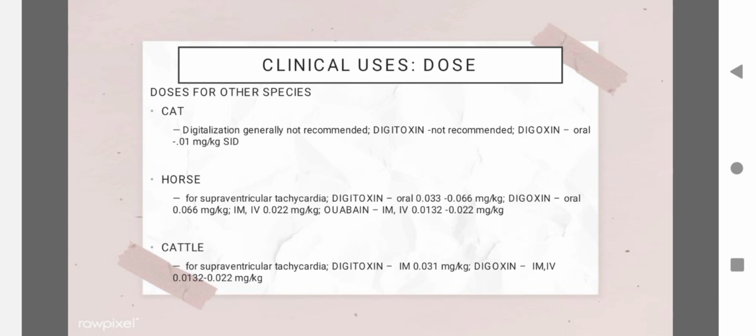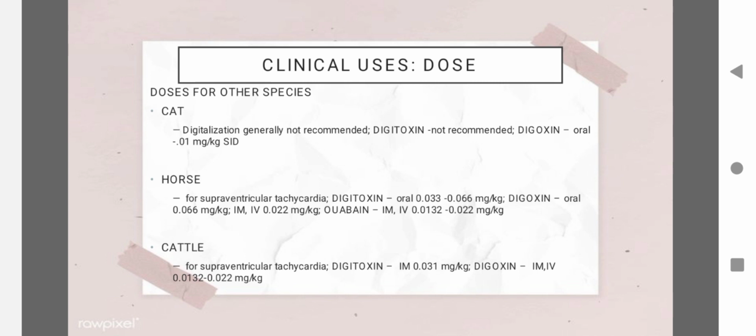For example, in cats, digitalization is generally not recommended; digoxin, 0.01 milligram per kilogram. In horses for supraventricular tachycardia, 0.033 to 0.066 milligram per kilogram for oral administration of digitoxin and 0.06 milligrams per kilogram for digoxin, and in intramuscular and intravenous, 0.022 milligram per kilogram.